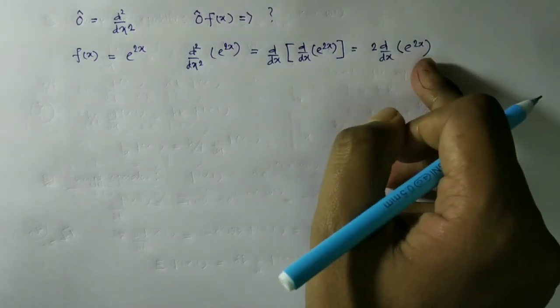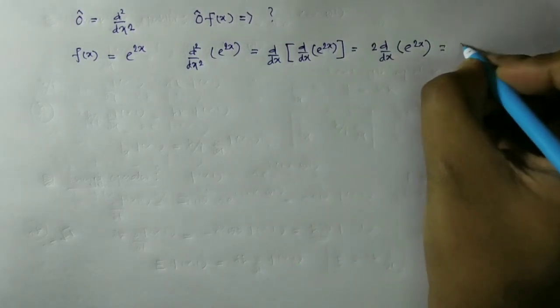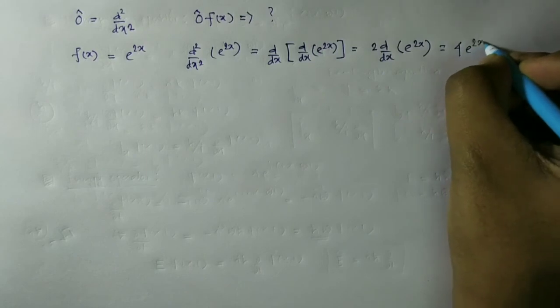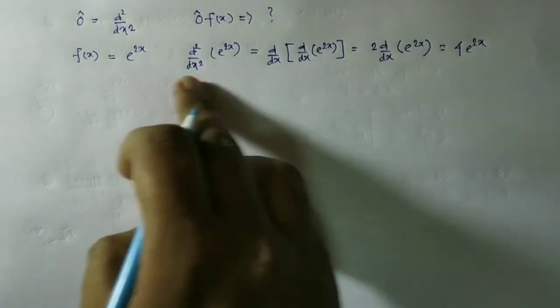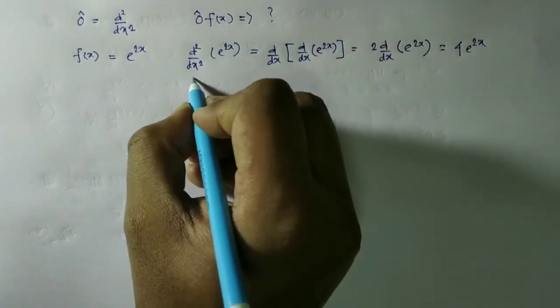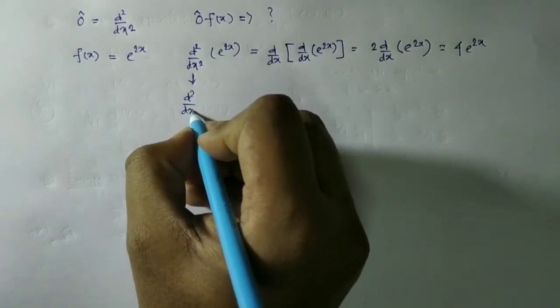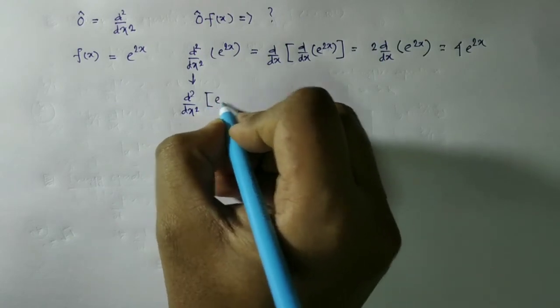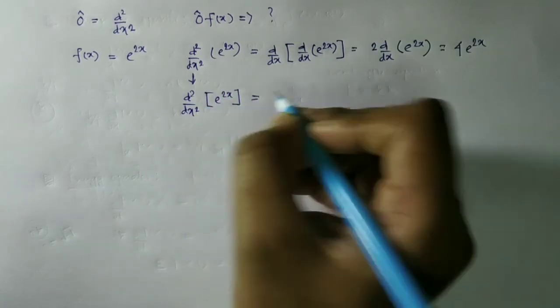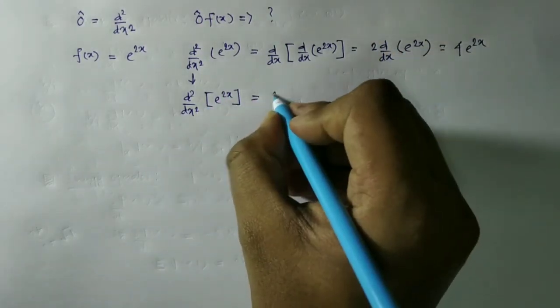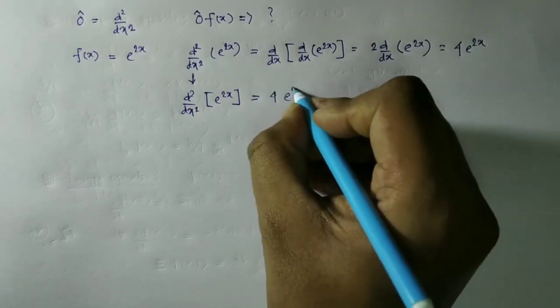Now again d/dx of e to the power 2x gives us 4 e to the power 2x. Now from here we can see that the operator d2/dx2 acting over e to the power 2x again reproduces the same function with some multiplicative constant.